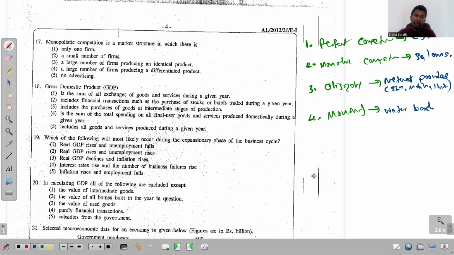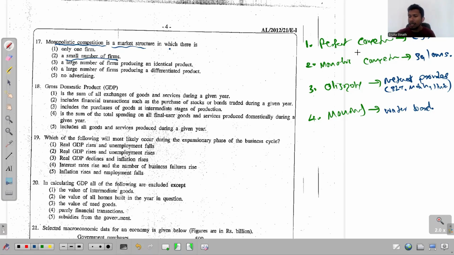Now, if you go through the question once again, it says monopolistic competition is a market structure in which there is only one firm. No, there will be only one firm in the monopoly, not in the monopolistic competition market. The second one, a small number of firms.